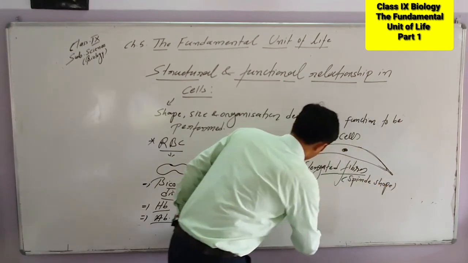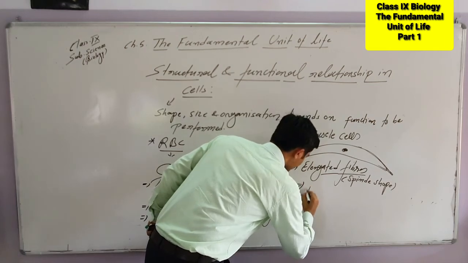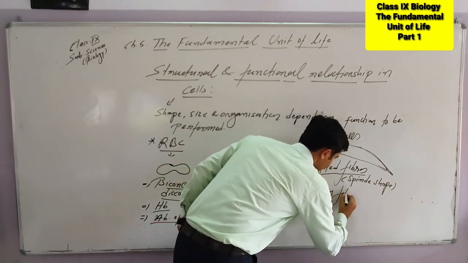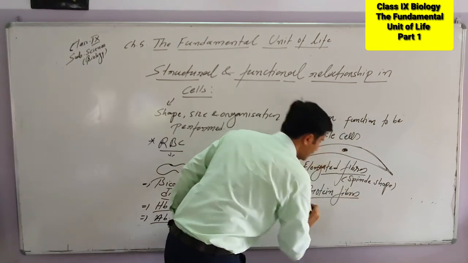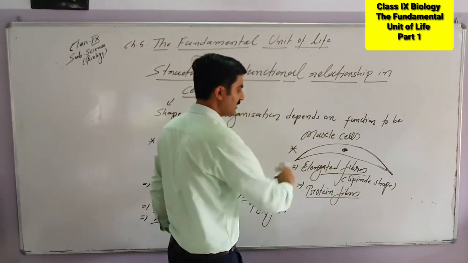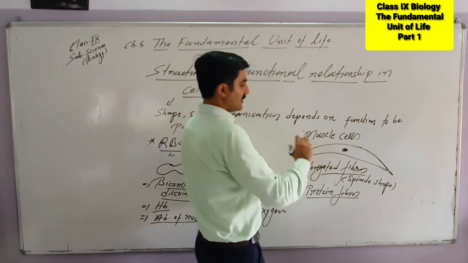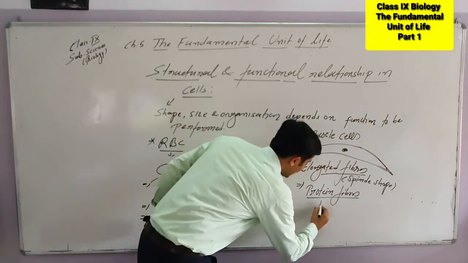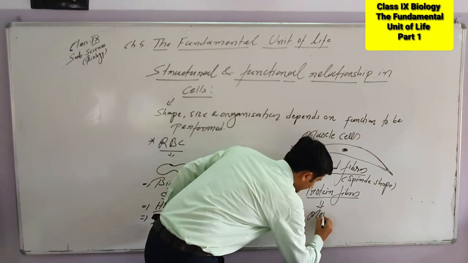This shape mainly consists of protein fibers. Muscle cells have a lot of protein fibers, actin and myosin protein is present, and the spindle shape is most suitable for the functioning of muscle. Muscle cells help in movement.